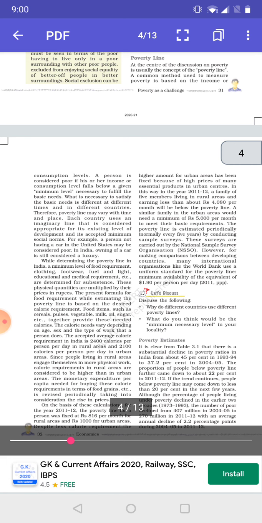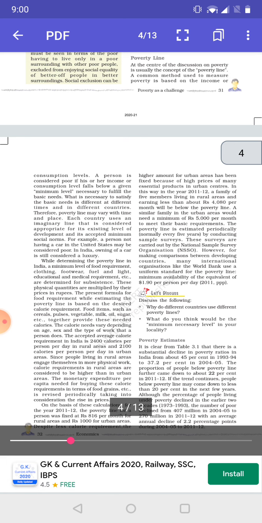And what do the basic necessities include? It includes food, shelter, and clothing. So, a minimum amount of money which is required by a person to satisfy his needs of food, shelter, and clothing is known as the poverty line, and this particular poverty line is used to identify the poor people. Those people who are living below the poverty line are the poor people.